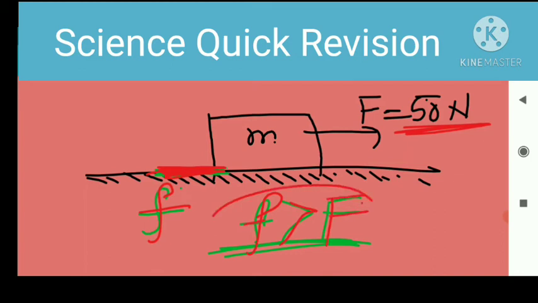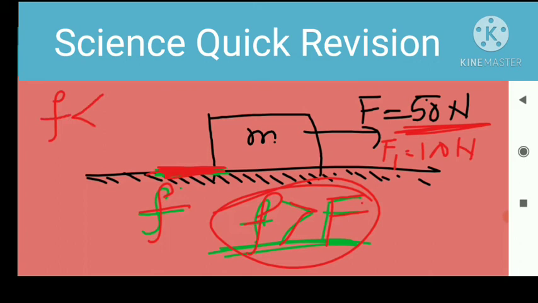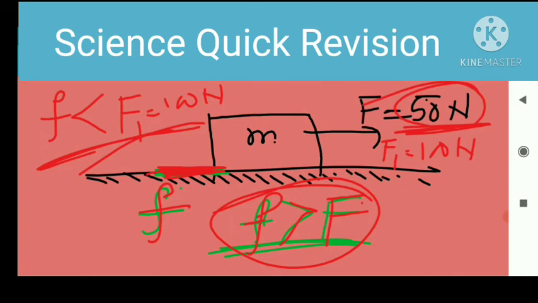But when someone applies more force, say 100 Newton, then this body starts moving in the direction of motion. At that situation the frictional force is less than F1, where F1 is equal to 100 Newton. The frictional force is greater than 50 Newton. I mean the applied force must be greater than the frictional force, then this body starts moving, otherwise this body is at rest.